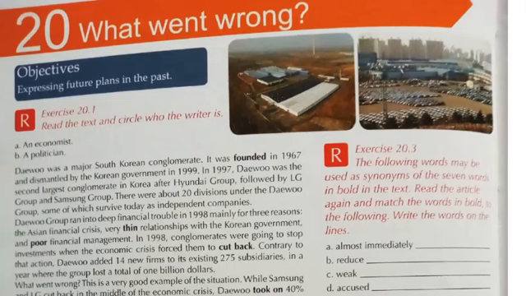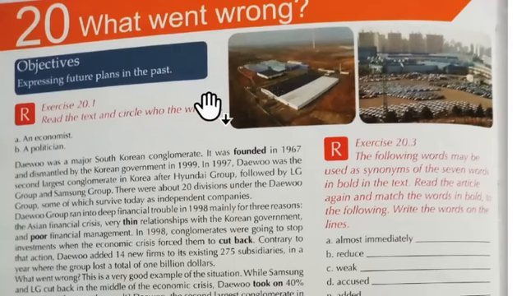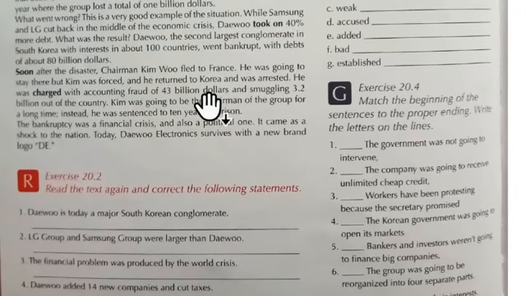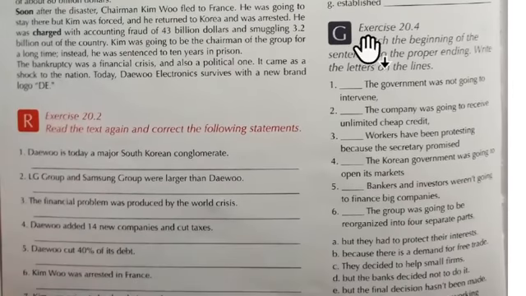Today I'm going to explain the activities from your book and your workbook. Okay, today we're going to check unit number 20, which is called What Went Wrong? Objectives: expressing future plans in the past. Now, we're going to start with activity 20.4, which says: match the beginning of the sentence to the proper ending. Write the letters on the lines.